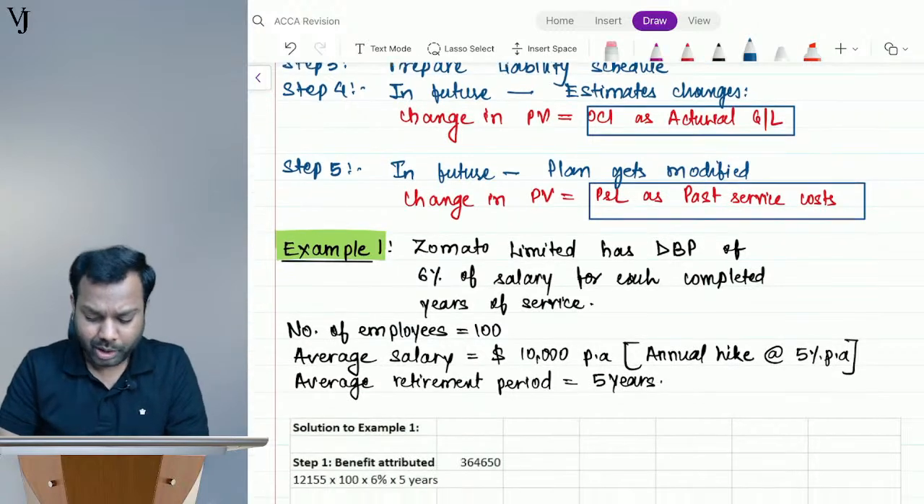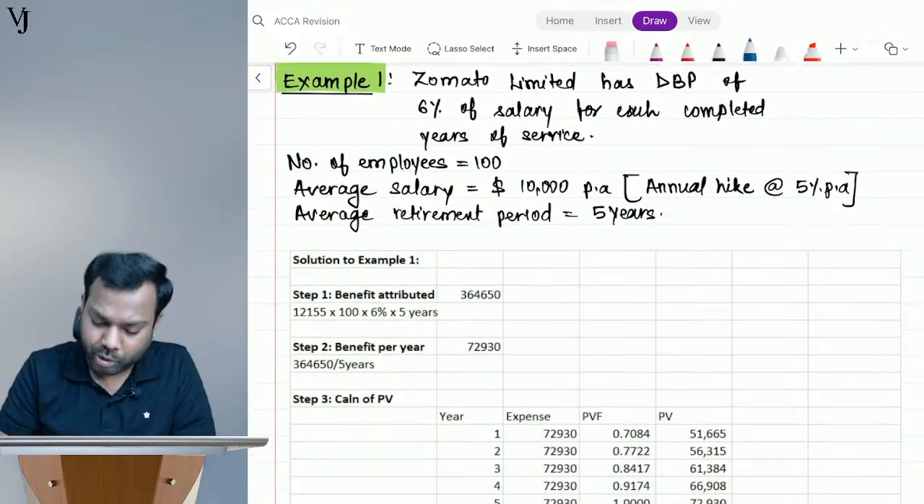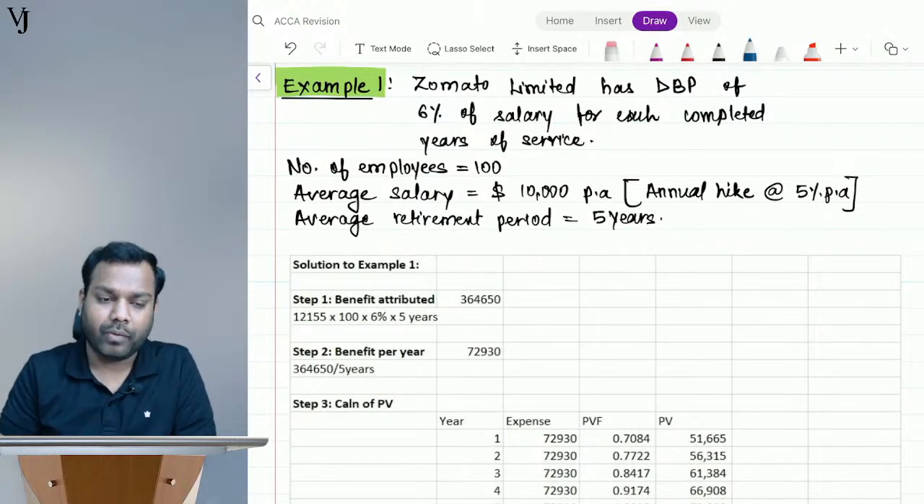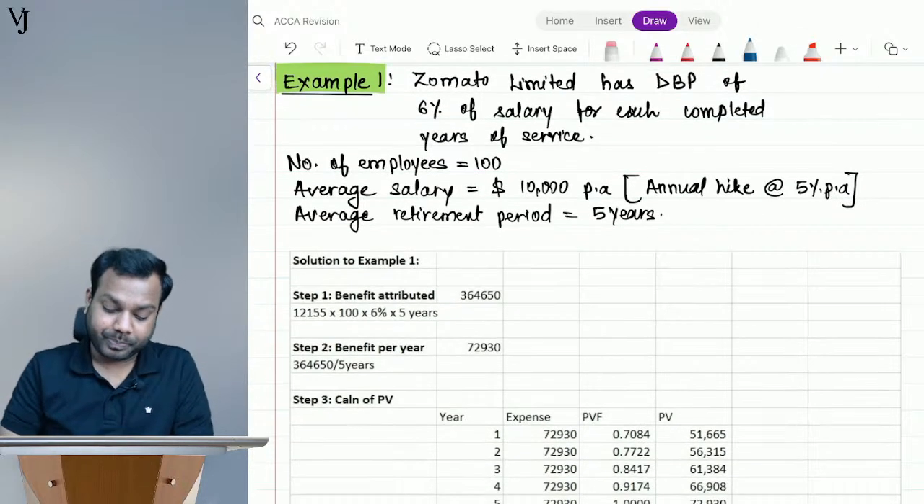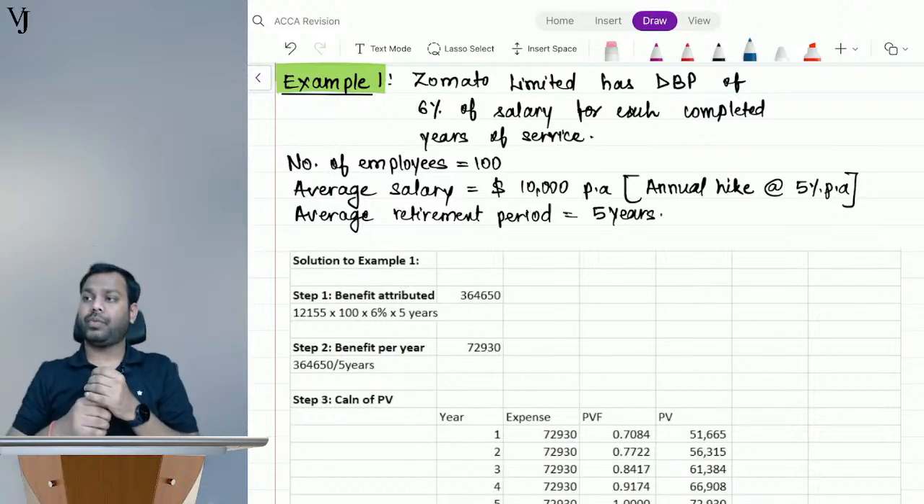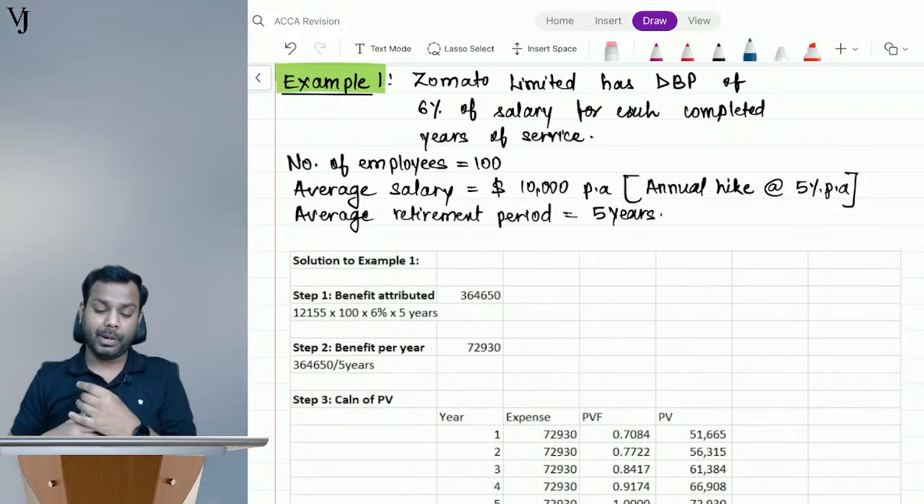Okay. Now I am taking up an example which I took in my regular class as well. But the solution is already here, so we'll discuss the solution. Okay. Now let's understand, guys. Example number 1. Read the example, all of you. The example is in front of you. Read the example.